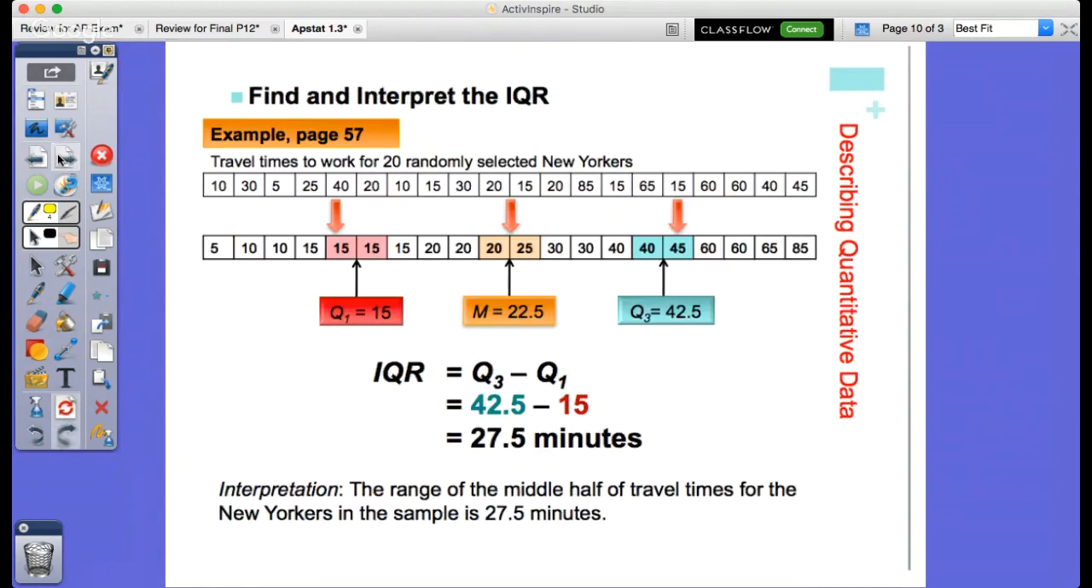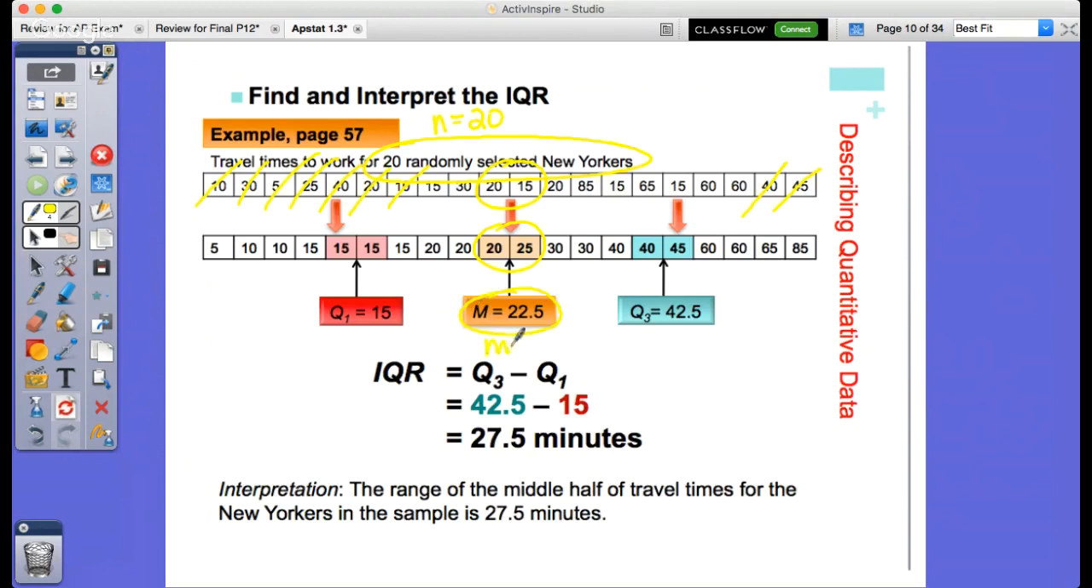All right, so take a look at this. This is the data of the travel times for work for 20 randomly selected New Yorkers. Remember, little n refers to 20, our sample size. Now, to find the median, we would simply go from one end to the other and find literally the middle data. As we look at that, we get the middle values of 20 and 25. We average those together to get a median of 22.5.